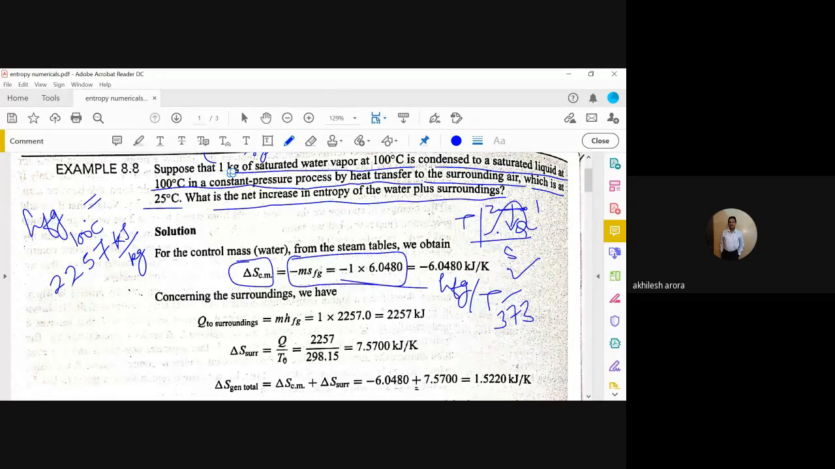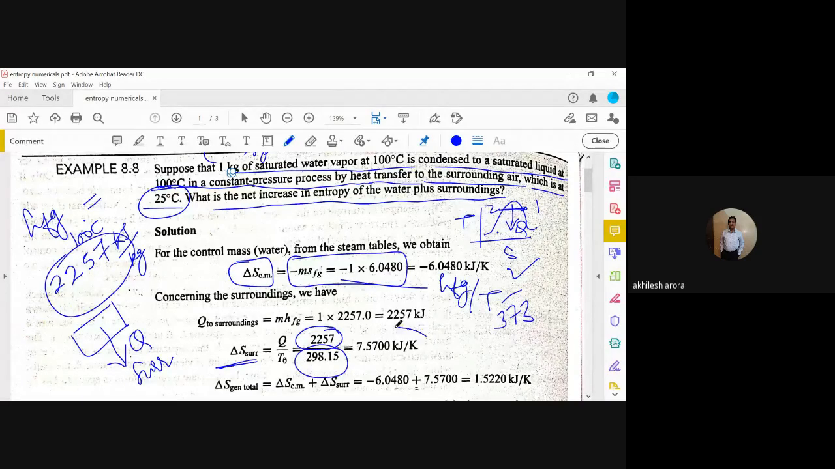Then this heat, which is equal to 2257, goes to the surroundings. And what is the temperature? It is 25 degrees Celsius. So basically, this is the system, and it loses heat Q, which is equal to 2257, and this goes into the surroundings. So what is the delta S of the surroundings? It is now positive heat addition to the surroundings, so it is 2257 divided by 298.15, and this comes out to be 7.57 kilojoules per Kelvin.